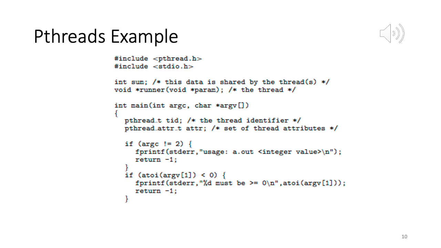Now we get the default attributes, we discussed that system call. So default value of scheduling policy, default value of priority and so on. If we want, we can change it later, of course. Now we create the thread, pthread_create, exactly what we discussed earlier, with tid, attr, runner, argv[1]. So tid will now contain the thread id, attr will be a pointer to the thread attributes, runner will be the name of the function that it has to call, pointed to as a function pointer, and argv[1] will be the argument to the function, the value of n.